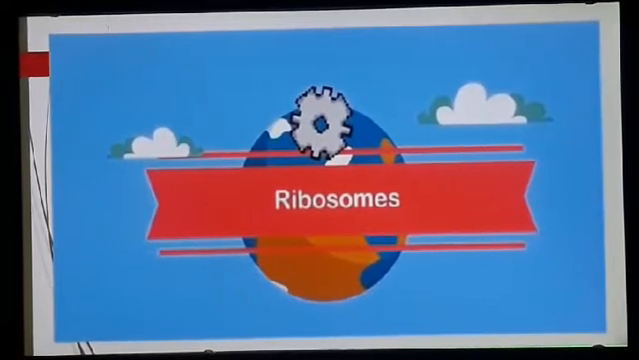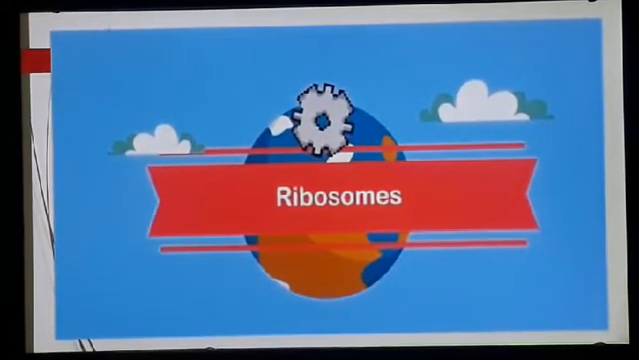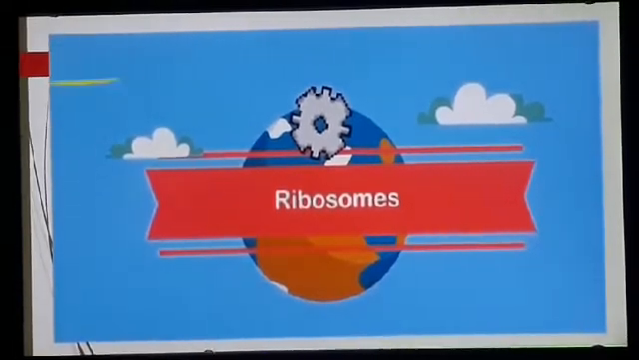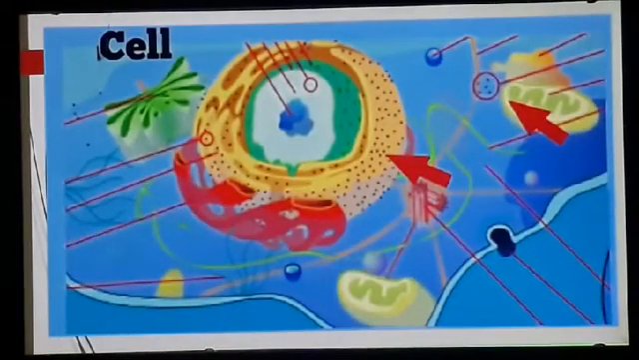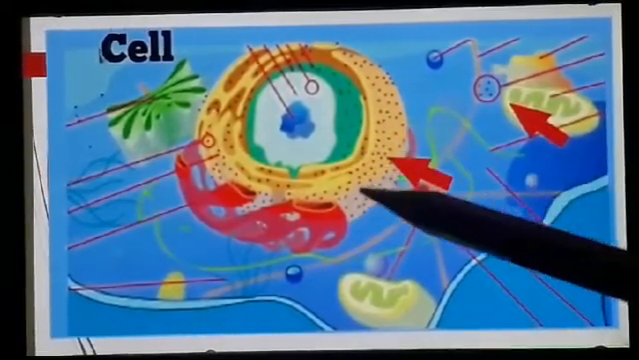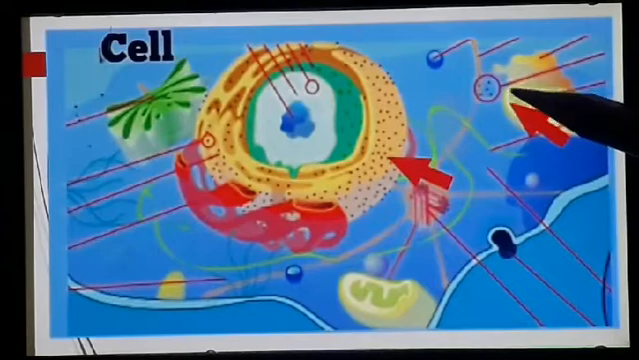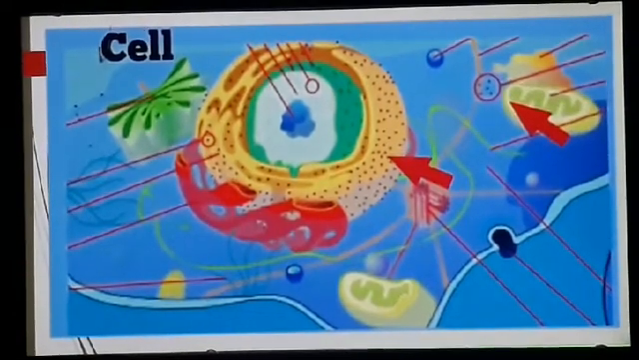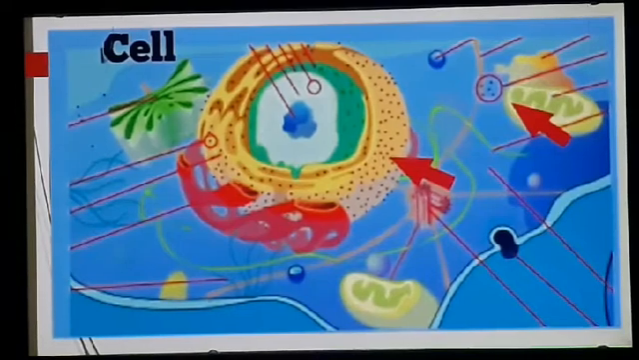Then the next cell organelle about which we are going to read is ribosomes. Ribosome cell organelles are present either freely in the cytoplasm or they are attached to the rough endoplasmic reticulum. Ribosomes again are present in both plant and animal cells. Observe here in this diagram, they are found attached to endoplasmic reticulum here or they are found freely suspended in the cytoplasm also. And ribosomes are not covered by any membrane.